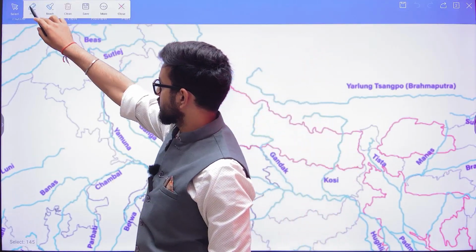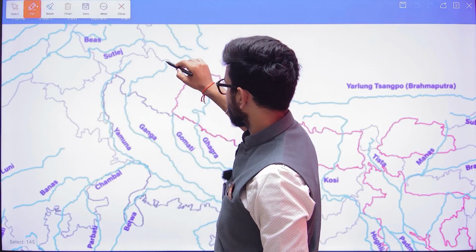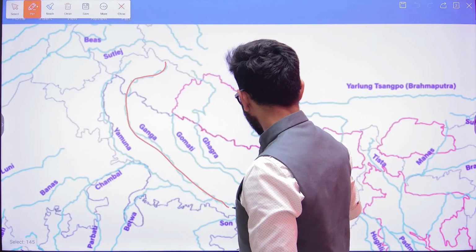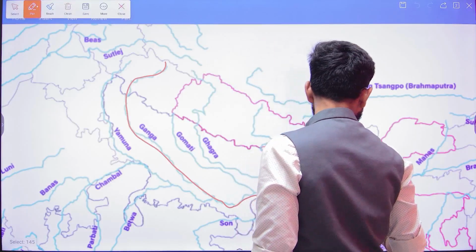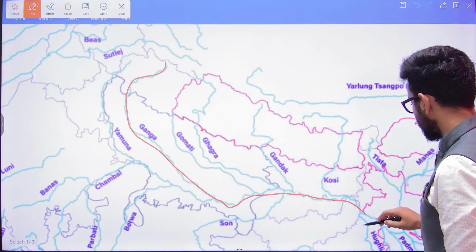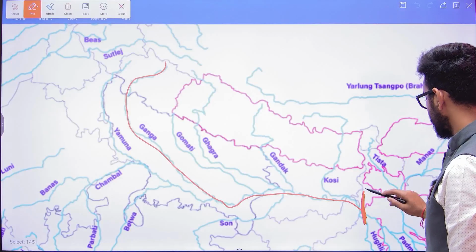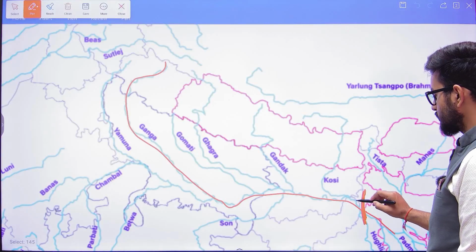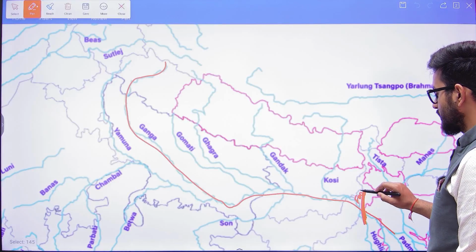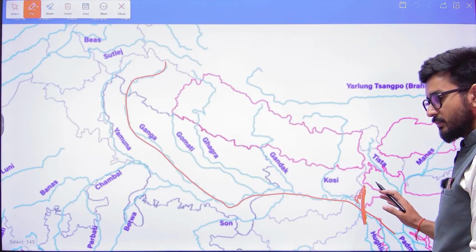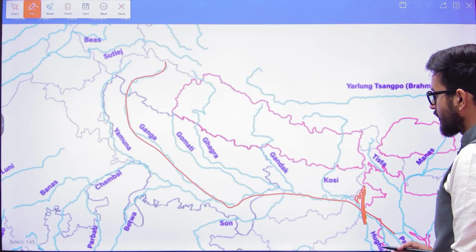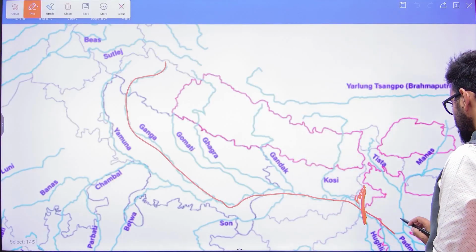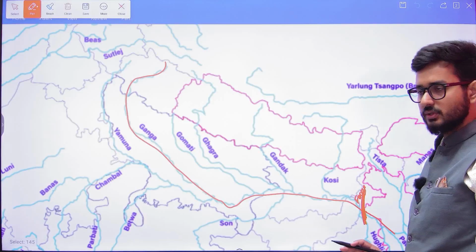If I map this up, we see the Ganga flowing from here, and from here this is Bangladesh. At the Farakka barrage, the Ganga enters Bangladesh. Here it is known as Ganga, and in Bangladesh it is known as Padma.